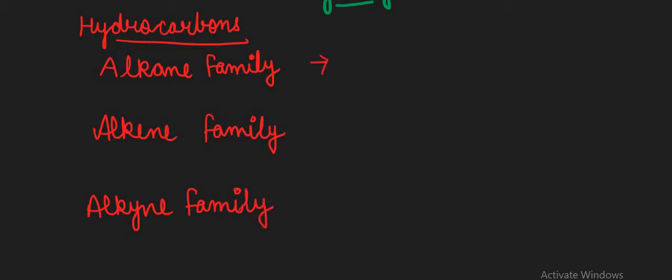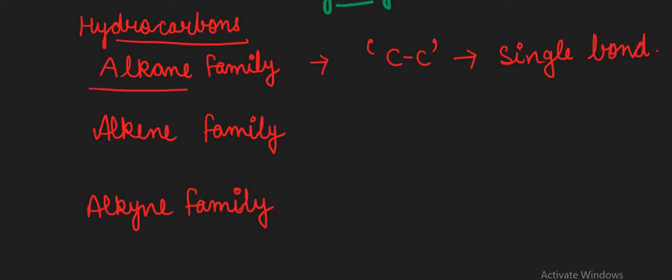Now in the alkanes, carbon to carbon single bonds are always present. All the compounds which contain only carbon to carbon single bonds are included in this category, the alkane family.